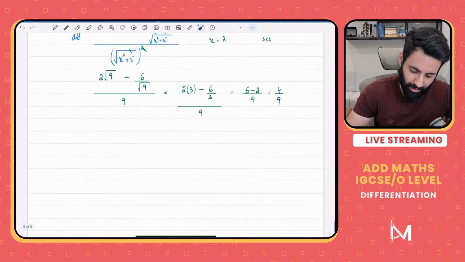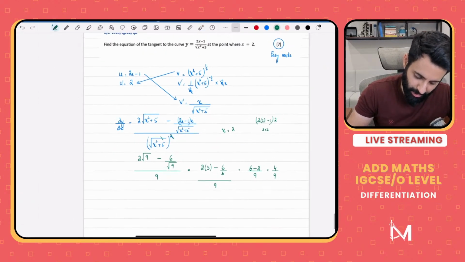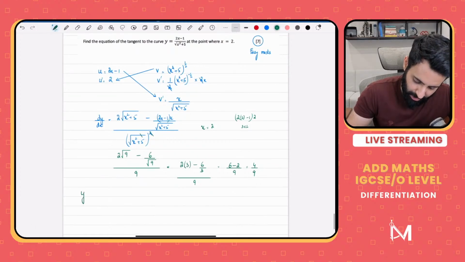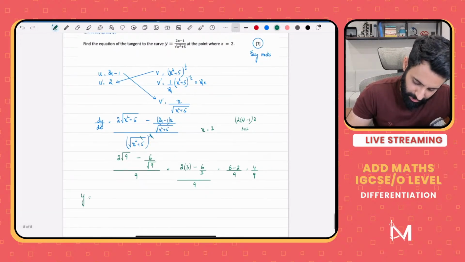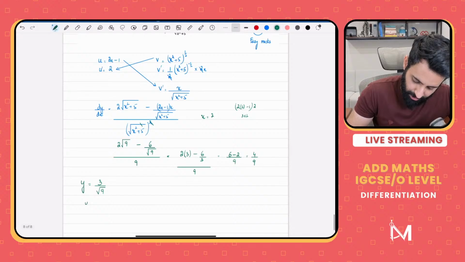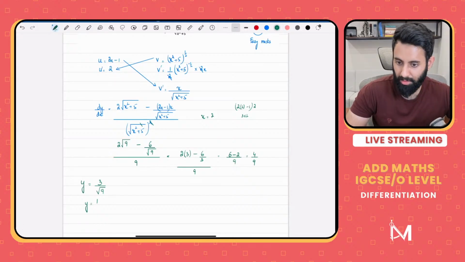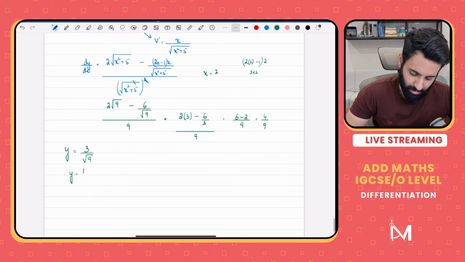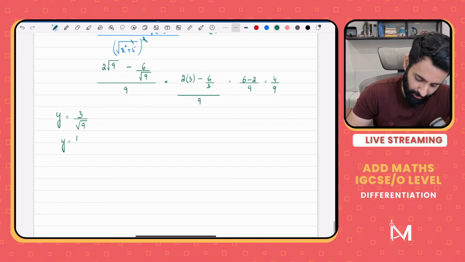Okay, so how do I find out the y coordinate? I find out the y coordinate by plugging in the x coordinate into the equation of the curve. So 2 times 2 is 4. 4 minus 1 is 3. And then square root of 2 square, that's 4. 4 plus 5 is 9. That means square root of 9. So y is equal to 3 upon 3, which is equal to 1. There you go. Okay. So we have all the information.